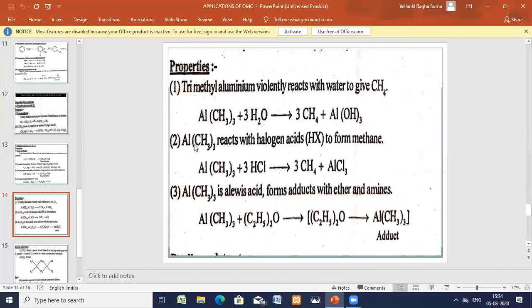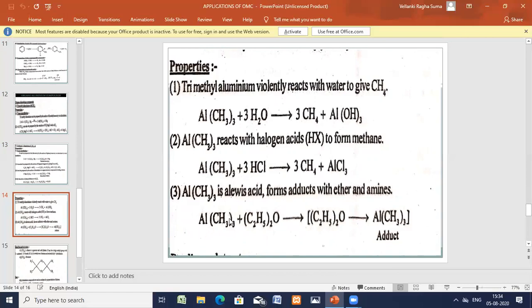Now, trimethyl aluminium reacts with the halogen acids HX and it forms methane. Here, it forms with the hydrogen halide HCl. Okay, 3 hydrogens are added to these 3. Therefore, CH4s are formed. 3 moles of CH4 are formed and aluminium chloride is formed. Again, the same compound is a Lewis acid.